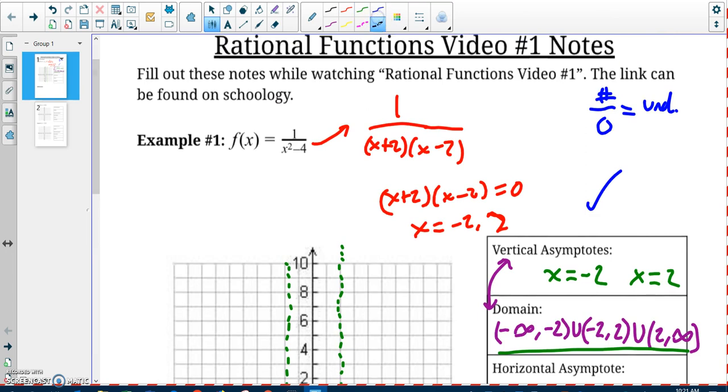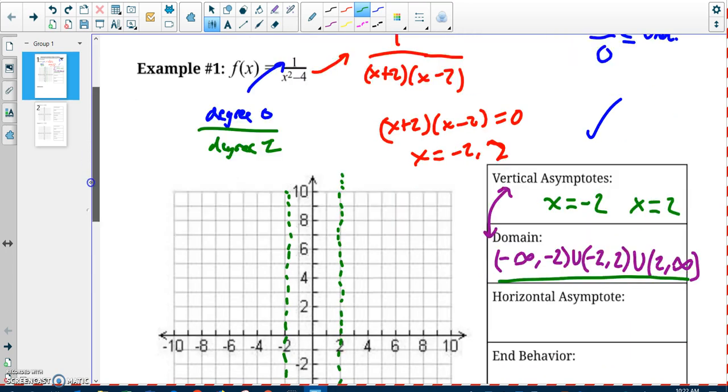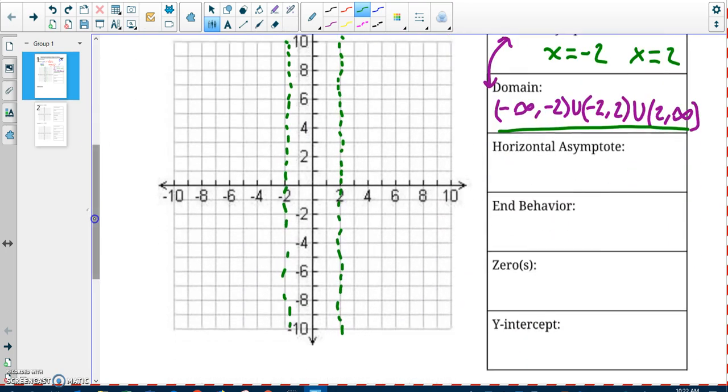Now to discuss the horizontal asymptote. You'll remember from class, what we need to look at is the degree of the numerator compared to the degree of the denominator. The numerator has degree 0 really, because it doesn't even have an x. The denominator has degree 2. The important thing is that the denominator's degree is more. So we're going to have an asymptote at y equals 0. It comes down to comparing the degree of the numerator and the denominator. So y equals 0 is going to be my horizontal asymptote.